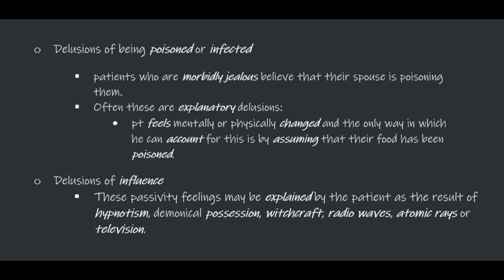Another form of delusion of persecution is the delusion of being poisoned or infected. Patients who are morbidly jealous might believe that their spouse is poisoning them. Often, these are explanatory delusions. In this, the patient feels mentally or physically changed, and the only way in which he can account for this is by assuming that his food is being poisoned. Delusion of reference can also take the form of delusion of influence. These passivity feelings may be explained by the patient as the result of hypnotism, demonic possession, witchcraft, radio waves, atomic rays, or television.